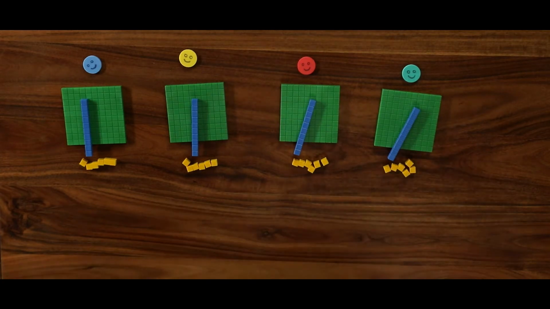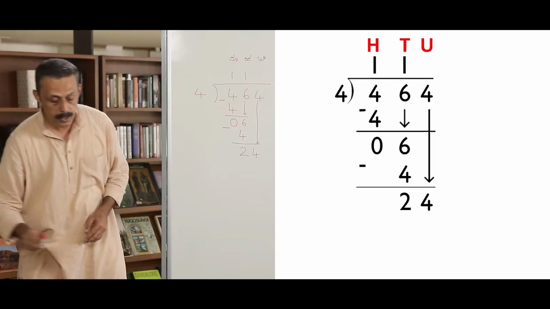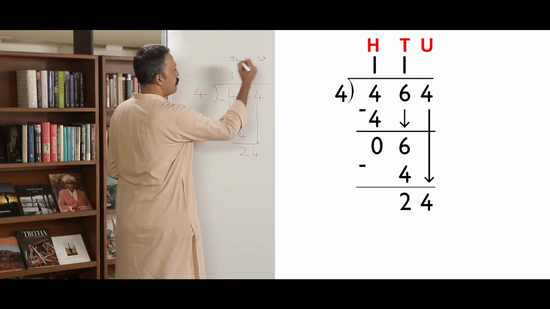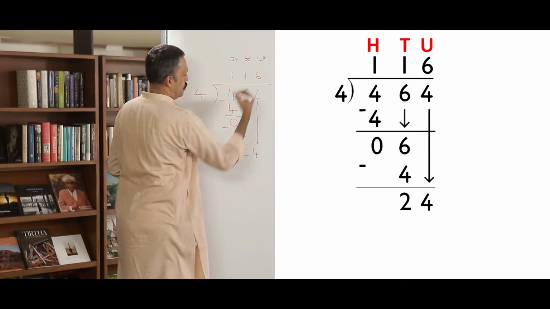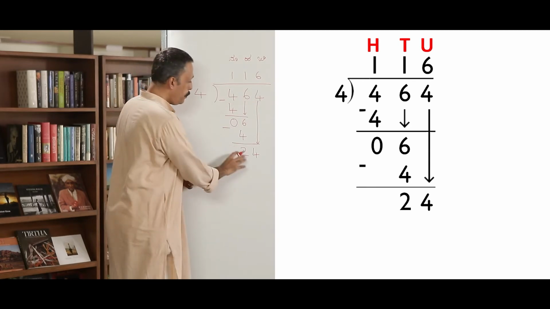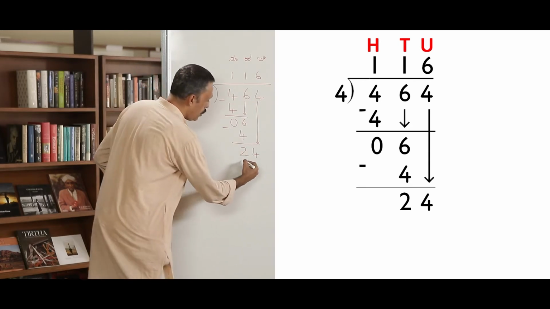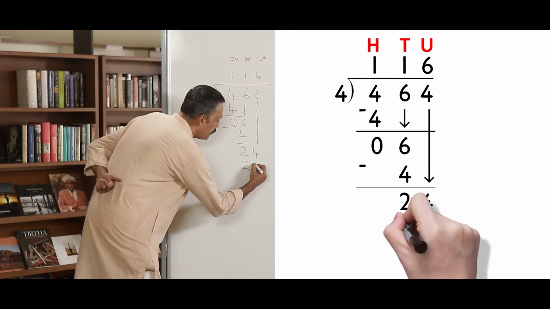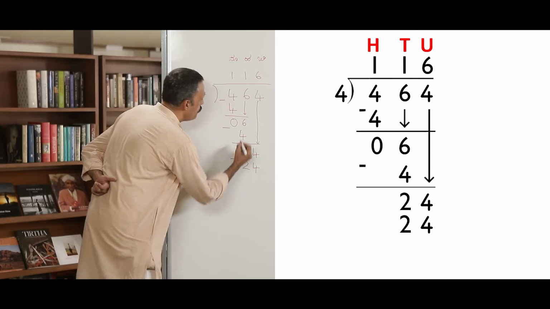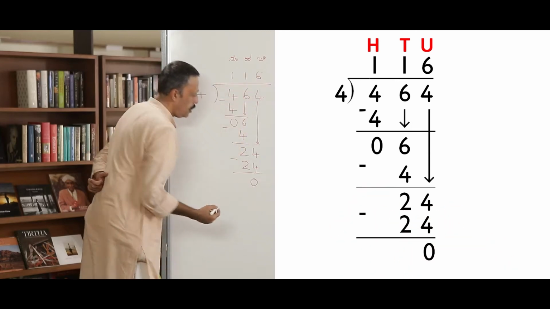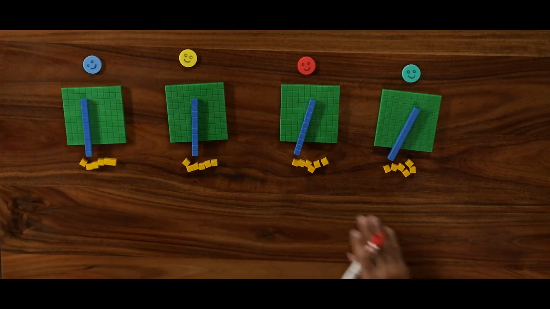So what we did in the concrete stage, let us write it here. How many did each one get? They got 6. How many did I have? 24. Did I give out all 24? Yes. What am I left with? Nothing. When I distributed all 24 I had, everyone got 6. I had 464 to begin with, but now I have nothing left.